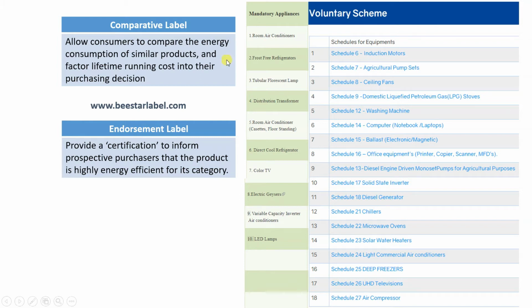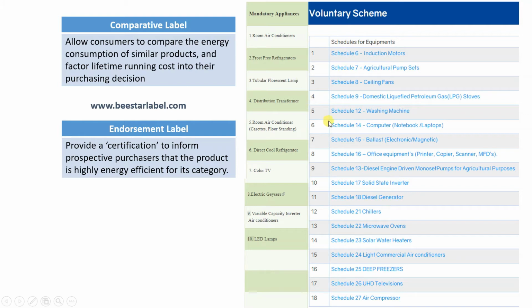So what are the mandatory appliances? There are 10 appliances written over here, and one more thing you should note is, this is the updated version, updated for 2021. Every year there are notifications on the BEE side, and every time there will be some addition in the mandatory and voluntary appliances for star label. So whatever you're studying in this lecture, it might change, but obviously these appliances will be there for the star label, mandatory and voluntary.